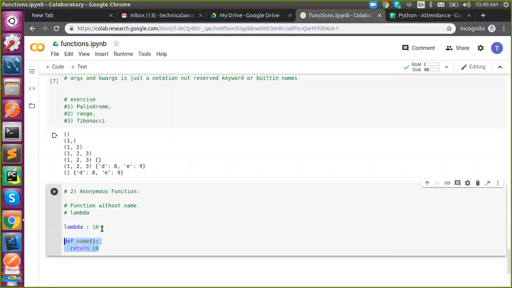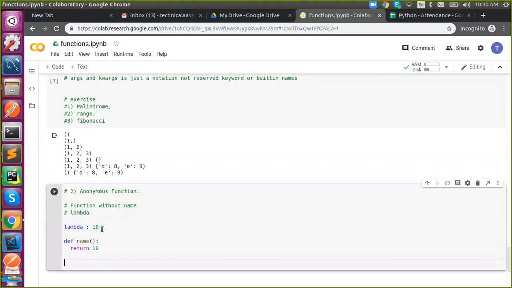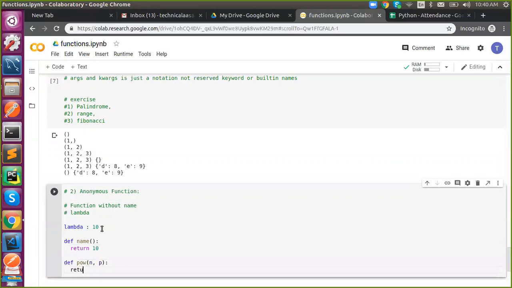Okay. So this is an exact replica of this. Got it? If it's with an argument, what do you have to do? Like I'm replicating a power function with n comma p. So we have seen a one line if condition, a one line for loop. This is a one line function. So if your function contains only a single block of code, we can convert it into a lambda function. In other words, it is a one line function.